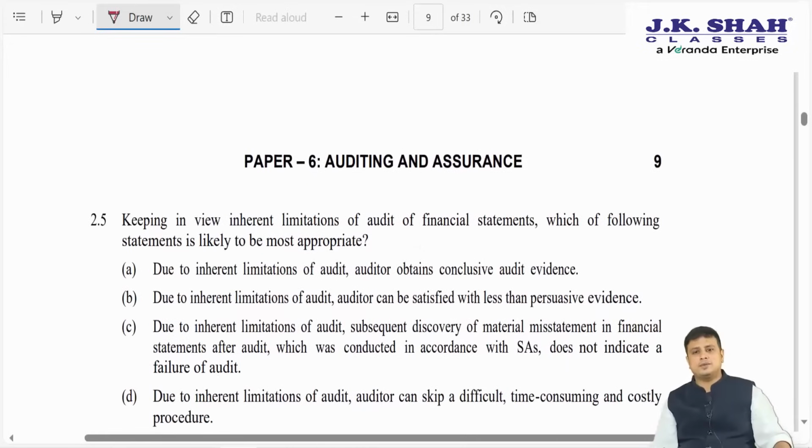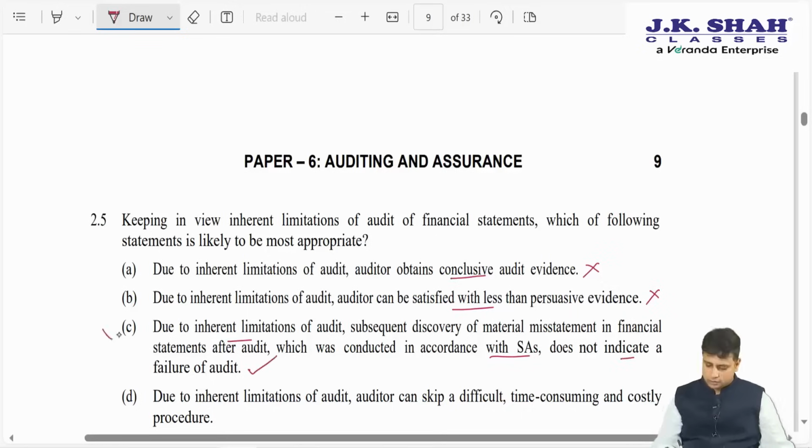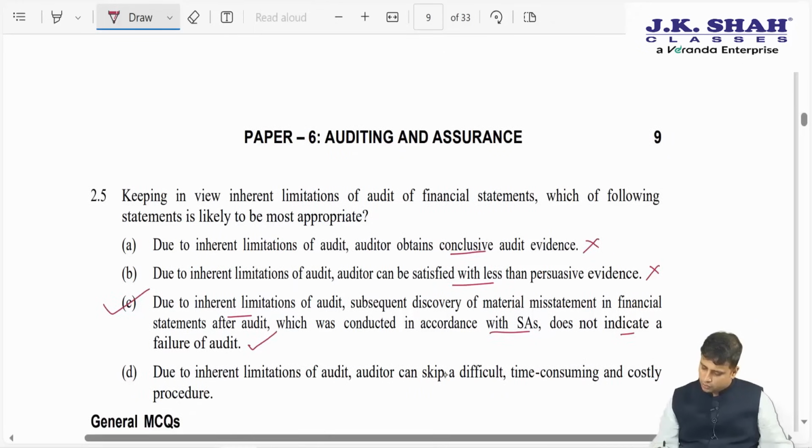Keeping in view the inherent limitation of audit, which of the following statements is likely to be appropriate? Due to inherent limitation, auditor obtains conclusive evidence? No. Due to inherent limitation, auditor can be satisfied with less than persuasive? No. Due to inherent limitation, subsequent discovery of material misstatement in financial statements, where the audit was conducted in accordance with SA, does not indicate a failure of audit? Yes. Next, due to inherent limitation, auditor can skip difficult, time consuming, costly procedures? No. So, the answer here is going to be C.